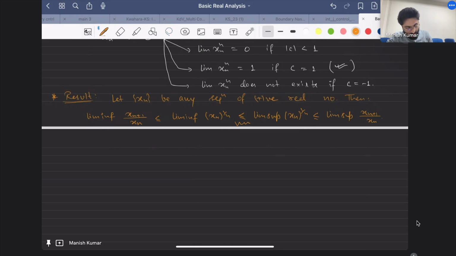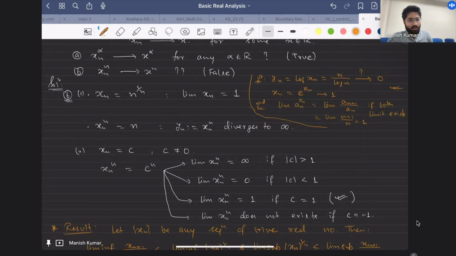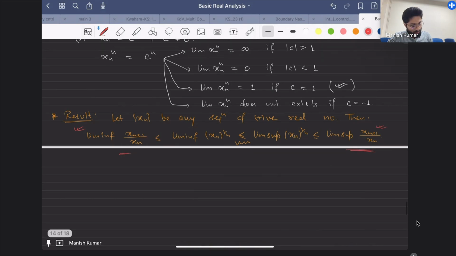Now, as he pointed out, if both limits exist, then they have to be equal. This is just from here, because once you know that the limit exists, lim sup will be equal to lim inf. Once the first term is equal to the last term, then obviously the middle terms are also equal to that. So when the limit exists, both the limits have to be equal.